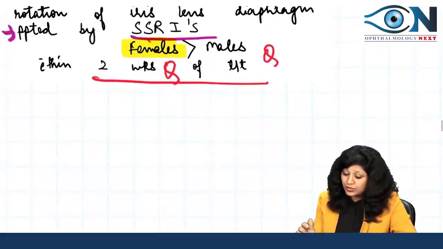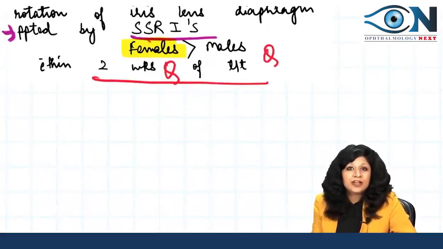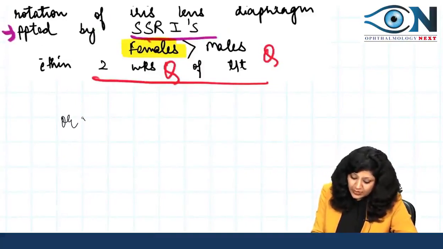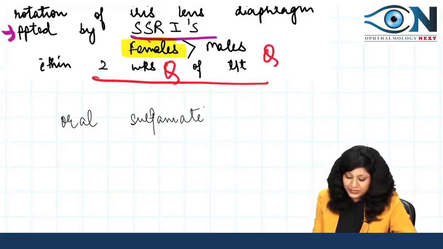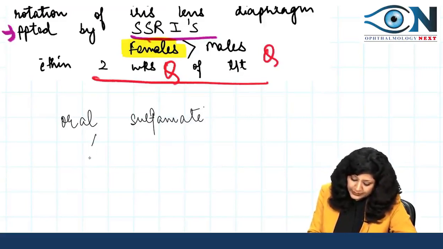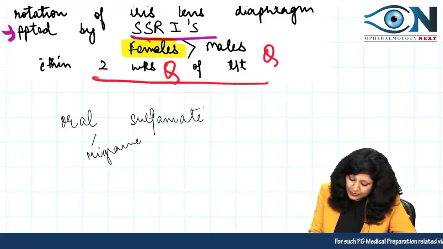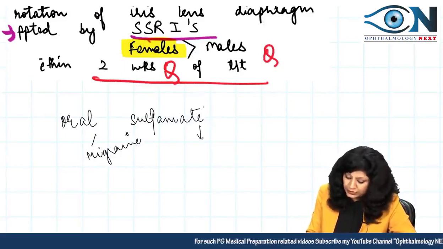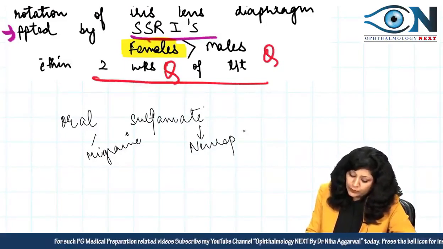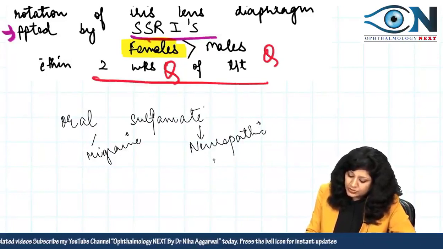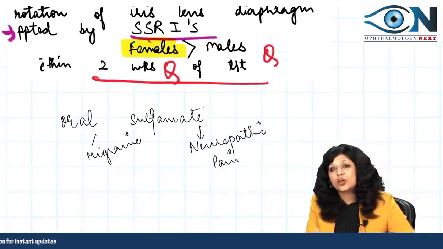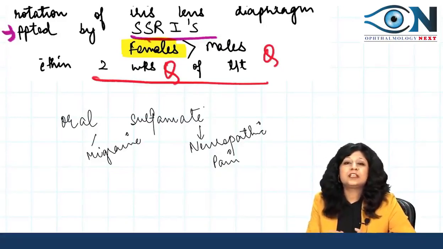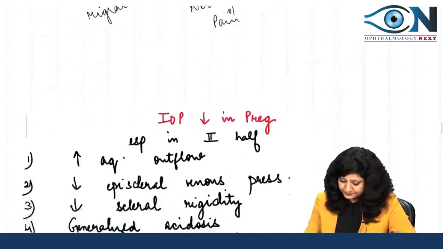Now what are the purposes of topiramate? Why do we use it? It is an oral sulfamate drug, and we use it for migraine, and also for neuropathic pains. So if you feel that the patient is showing an intraocular pressure increase due to these drugs, or the patient is on selective serotonin reuptake inhibitors, then we should not give this drug.